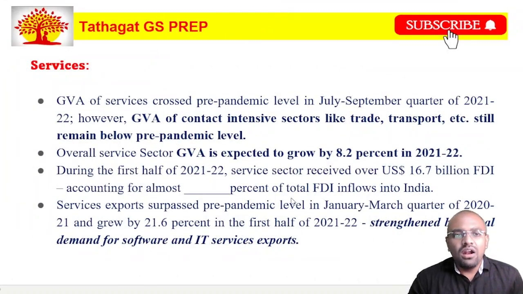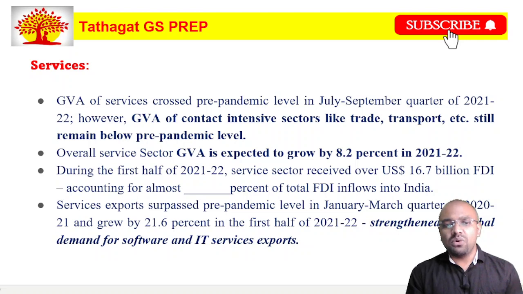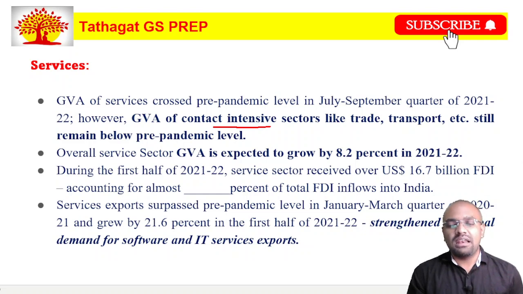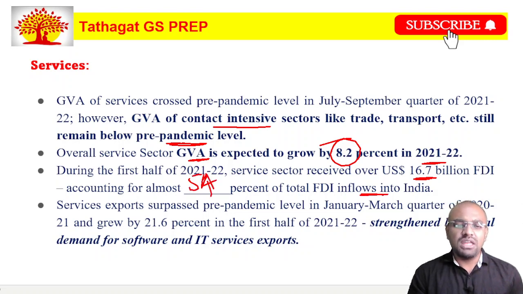The next slide talks about the services sector. Here the gross value added of the service sector has crossed the pre-pandemic level, and now the gross value added of the contact intensive sectors like trade, transport, etc. is still below the pre-pandemic level. The overall service sector gross value added is expected to grow by 8.2% in 2021-22. During the first half of 2021-22, the service sector received nearly 16.7 billion foreign direct investment, accounting for nearly 54% of the total foreign direct investment inflows into India.